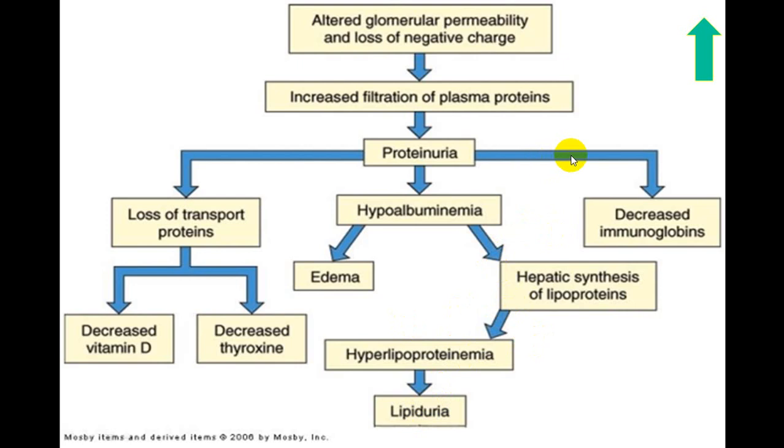Because of decreased production, there are associated decreased immunoglobulins, and because of decreased production of immunoglobulins, the person has a very high chance of recurrent infections, we call recurrent UTI. Because of loss of transport protein, there is decreased vitamin D, and that will end up with abnormal calcium metabolism. There is decreased thyroxine level available in blood, which can increase the chance of hypothyroidism. So these are associated features along with nephrotic syndrome.